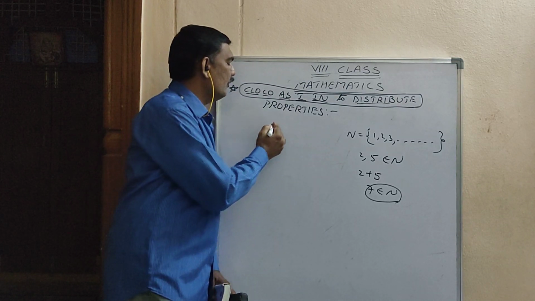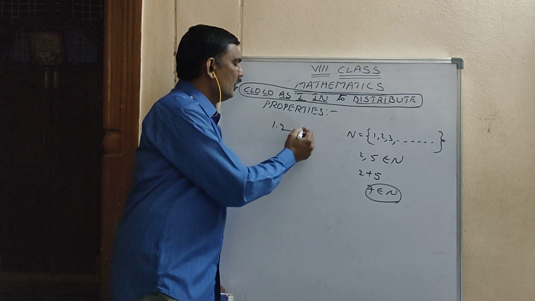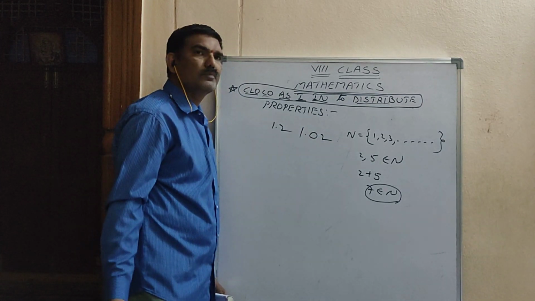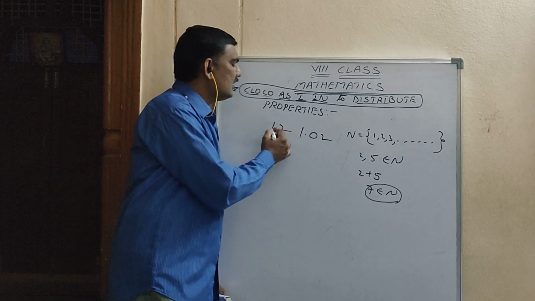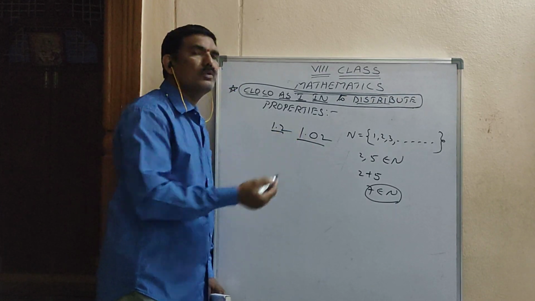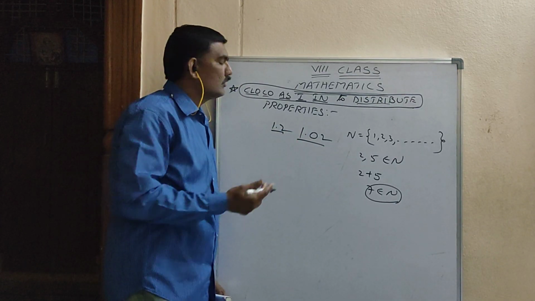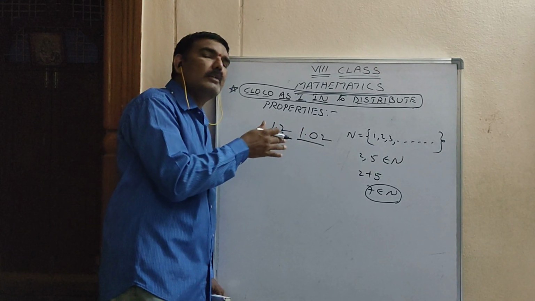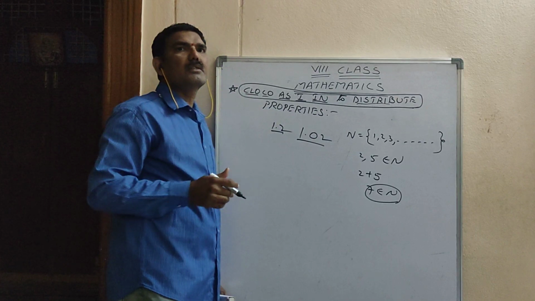So if I will give 1.2 and 1.02, these two, what you have to do? You should do addition. These two also additions only, but they are called decimals. Additions in decimals.